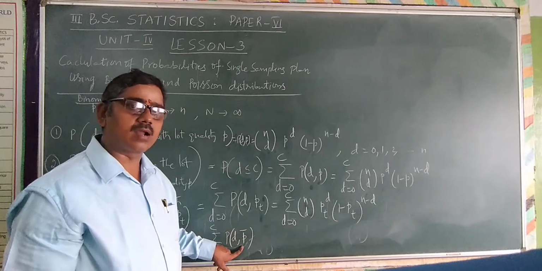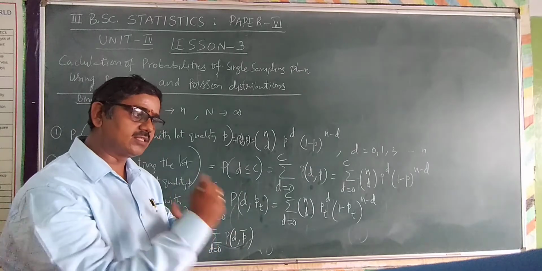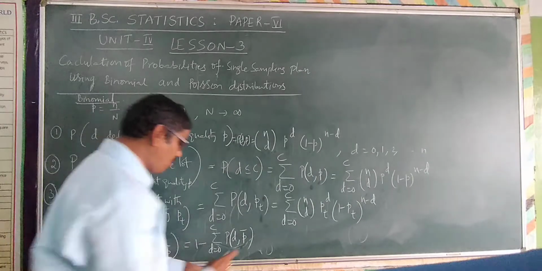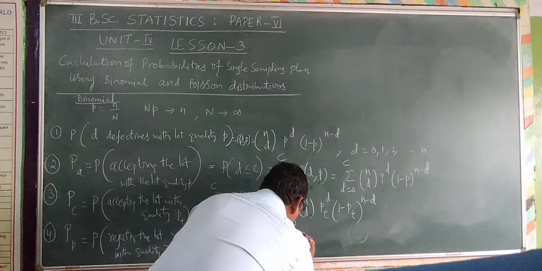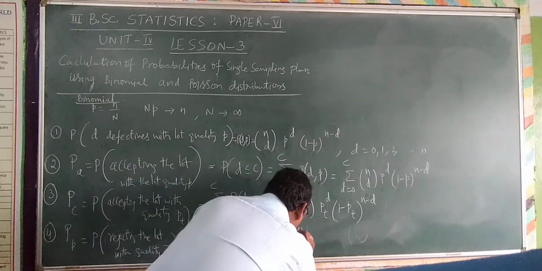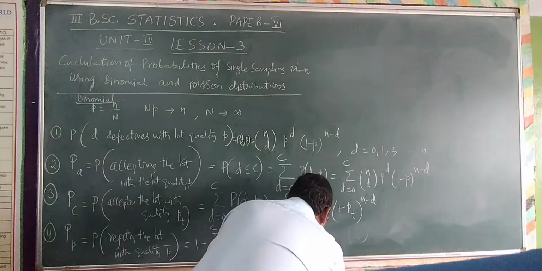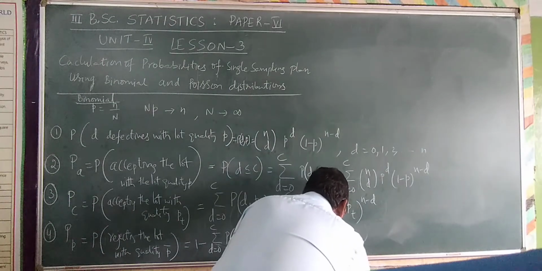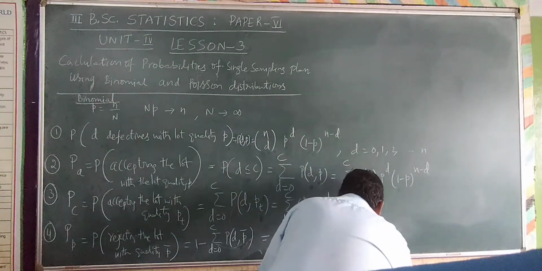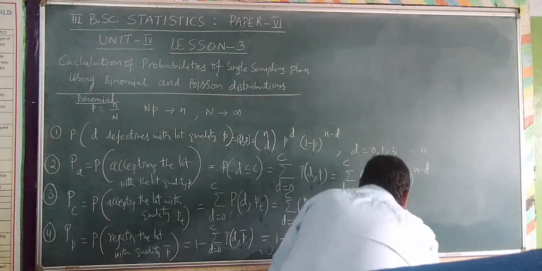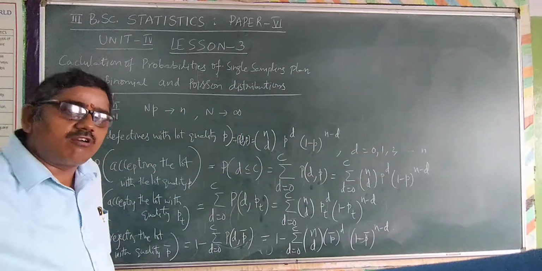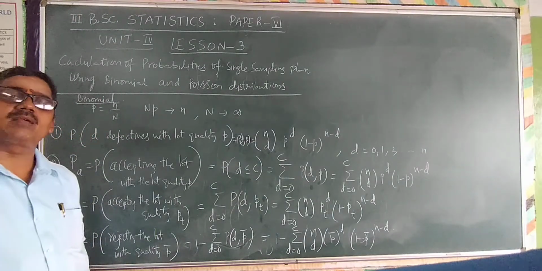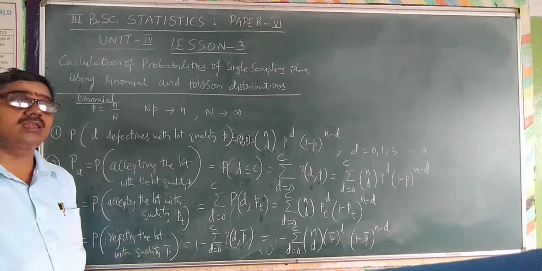We have to replace only the value of P. So now I am replacing: 1 minus summation D is equal to 0 to C. With the help of binomial distribution, nCD P bar whole power D and 1 minus P bar whole power n minus D. These are the formulas of single sampling plan, probabilities of single sampling plan by using binomial distribution.